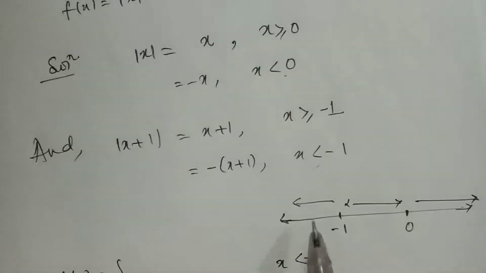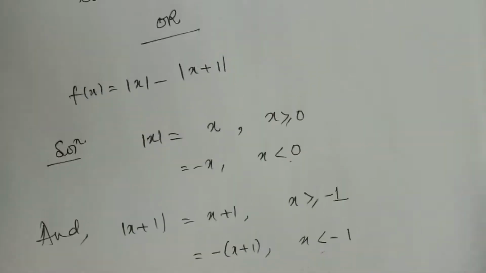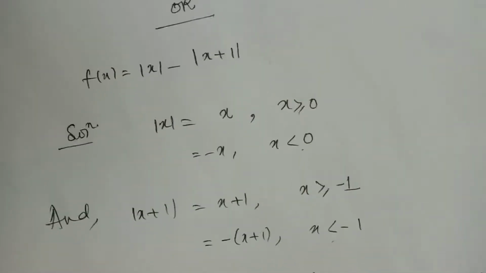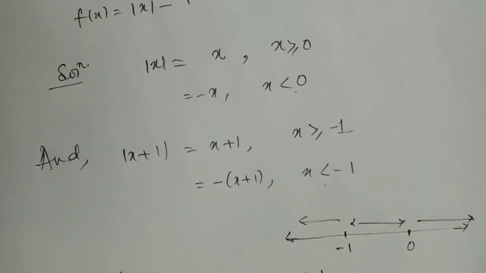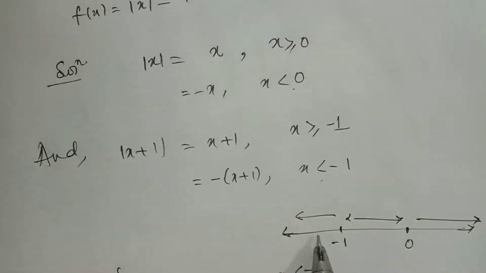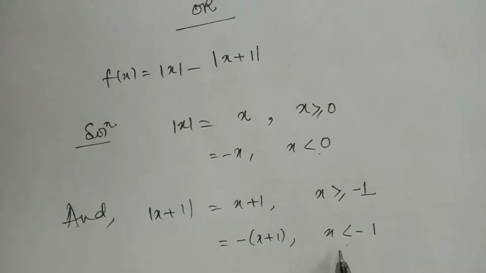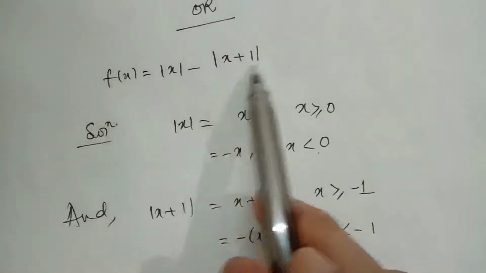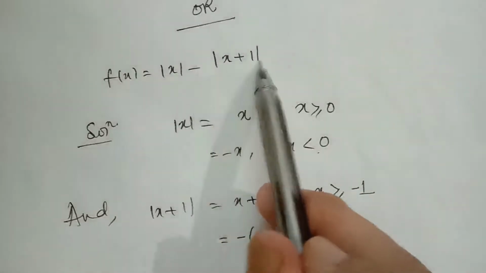Now when x is less than minus 1, the given function f(x) equals this. When x is less than minus 1, modulus of x plus 1 will be minus of x plus 1, so minus and minus will become plus x plus 1.